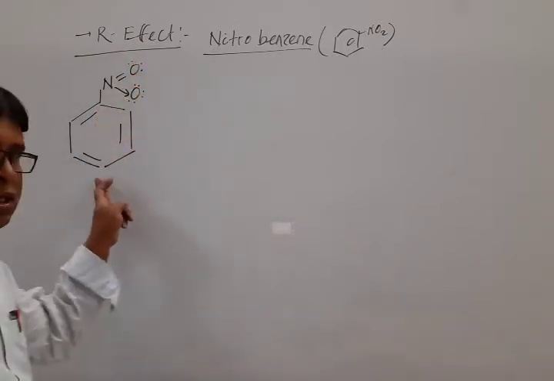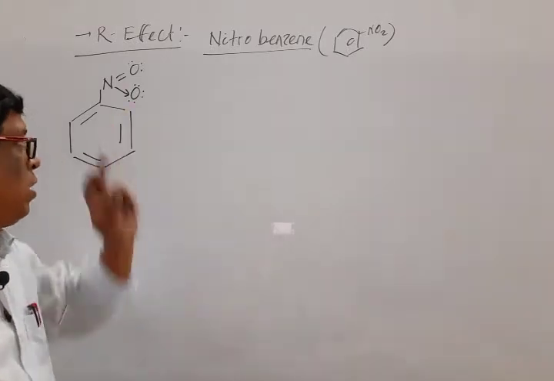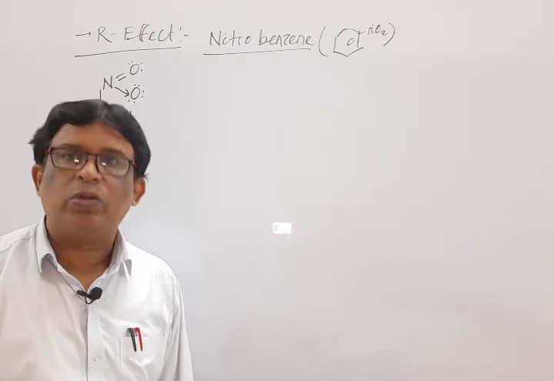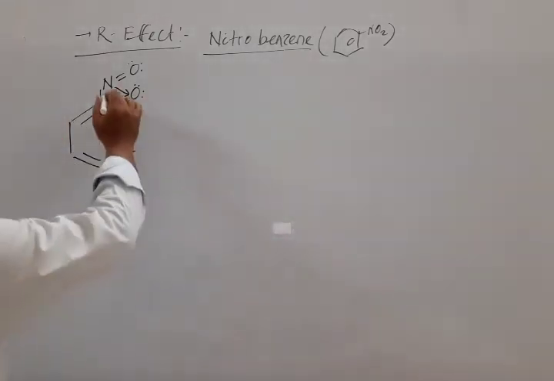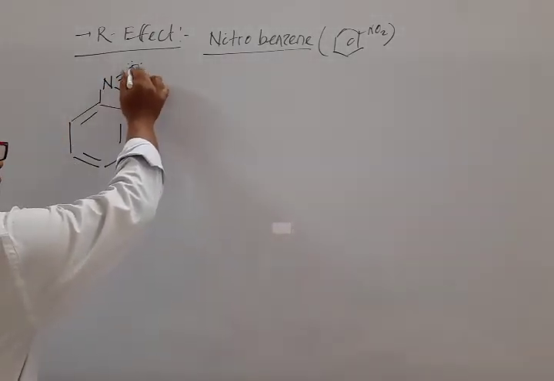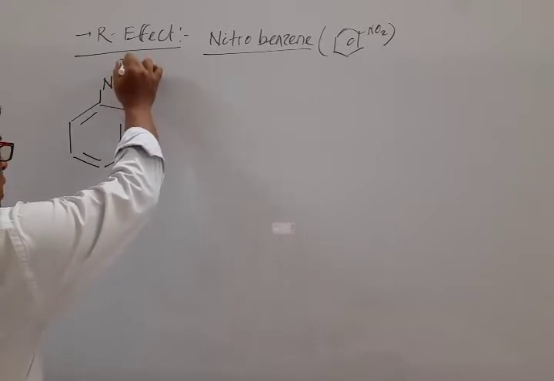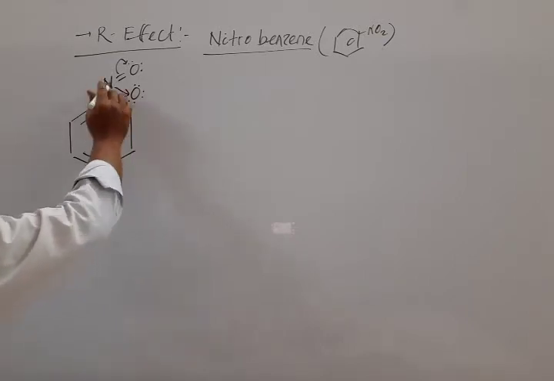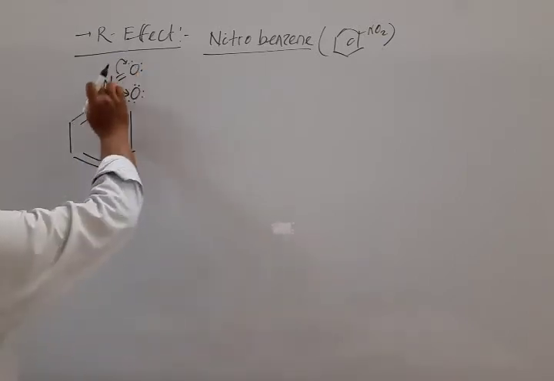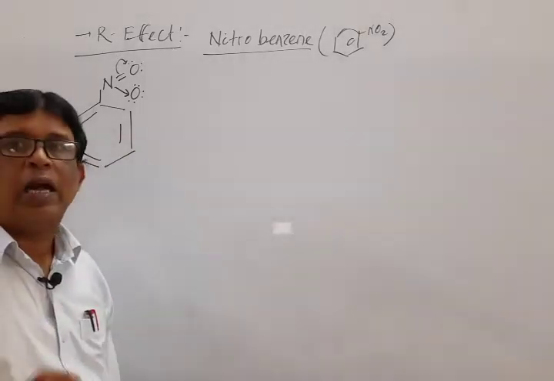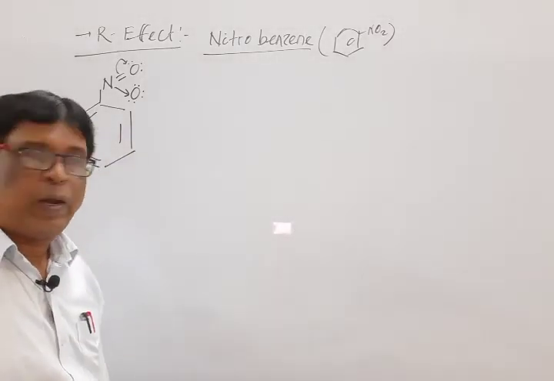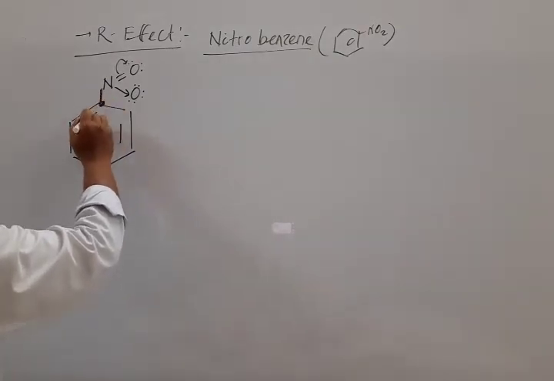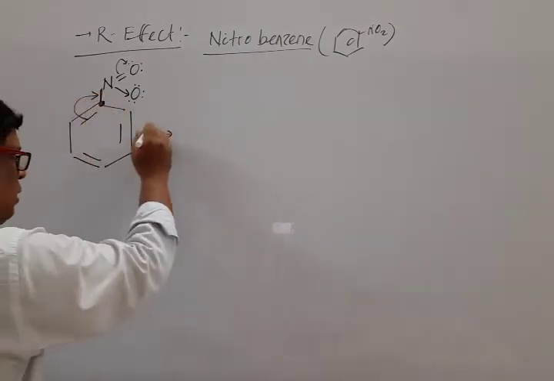It is the resonating structure of nitrobenzene, and here the nitro group is minus R, meaning it withdraws the shared pair of electrons through the conjugate pi system. Mark that. Between nitrogen and oxygen, oxygen is more electronegative, so it withdraws the shared pair of electrons towards itself. As a result, nitrogen is in danger because previously 1, 2, 3 bonds are there. When this bond breaks, it is now a double bond, so it satisfies its trivalency. As a result, this carbon atom is requested and this bond transfers to here. Mark the structure.